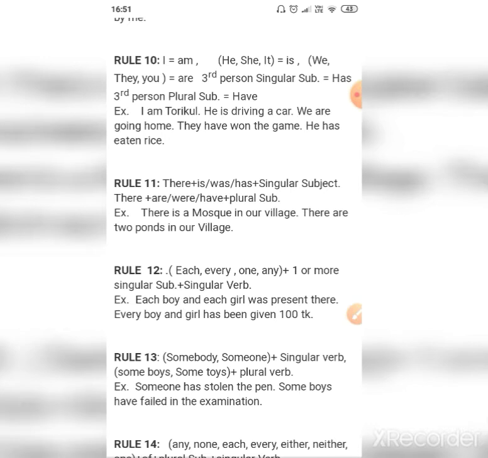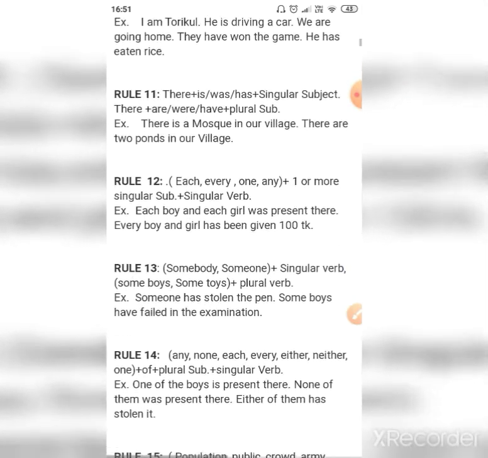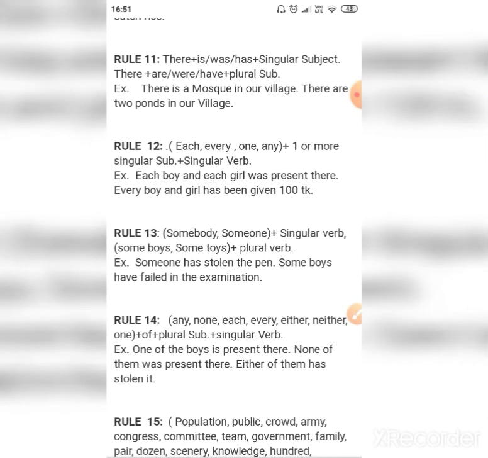Third person singular subject takes has. Third person singular subject takes has, and plural subject takes the helping verb have. I am, we are, he is, they have, he has. So rule number 11 says, there is, was or has, plus singular subject. There are, were, have, plural subject.